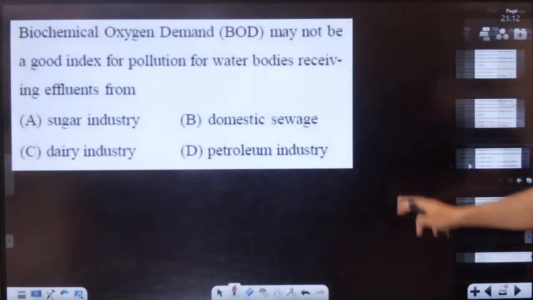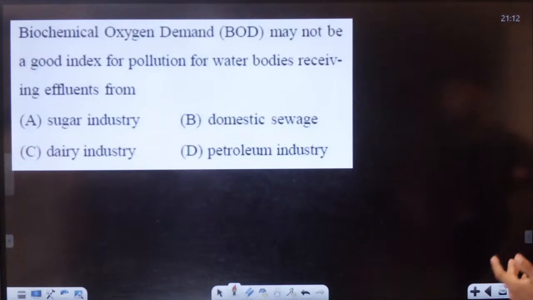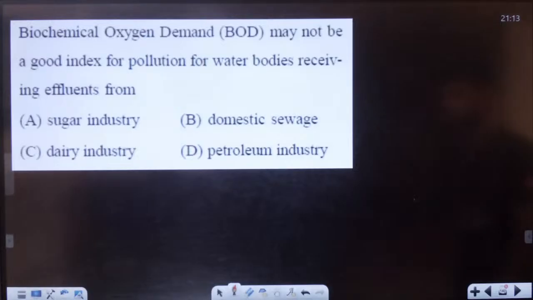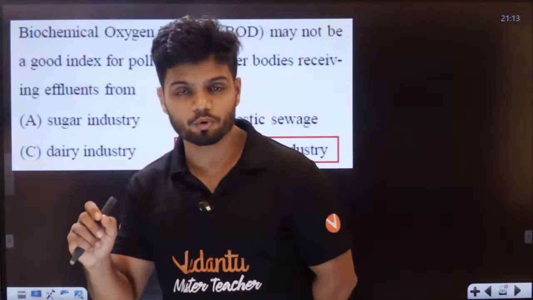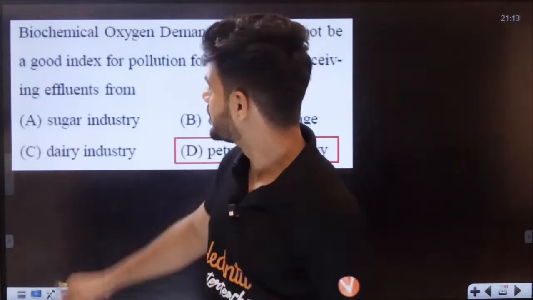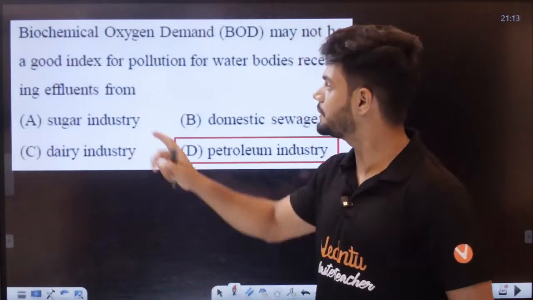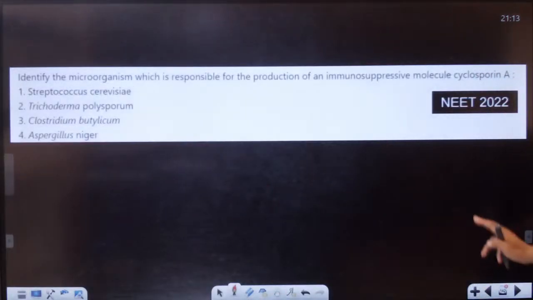Crazy question, students. BOD may not be a good indicator of pollution for water bodies receiving effluents from which industry? BOD is not a good indicator for the petroleum industry, students. Why? Because in petroleum we do not get organic waste. In sugar, domestic, dairy, we get organic waste. Organic waste can be shown by BOD, but petroleum waste cannot be shown by BOD. Okay, so these questions we have done already.